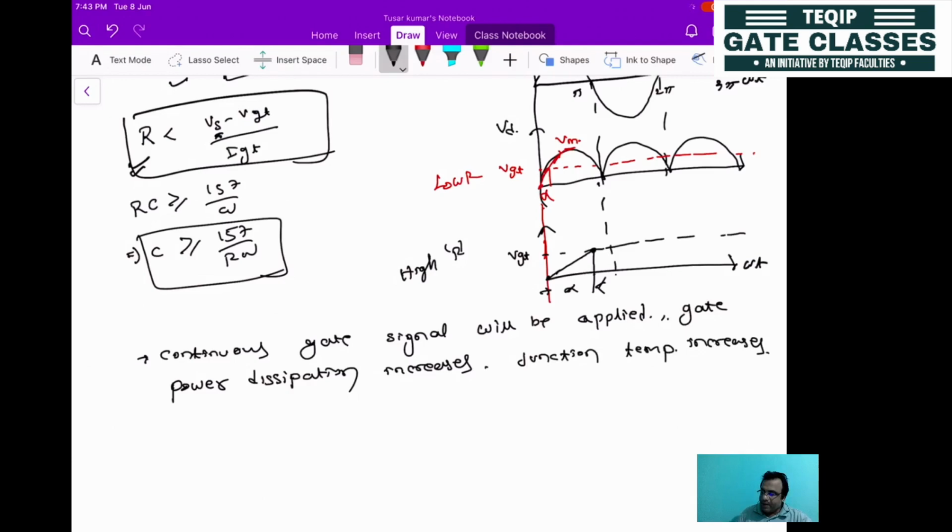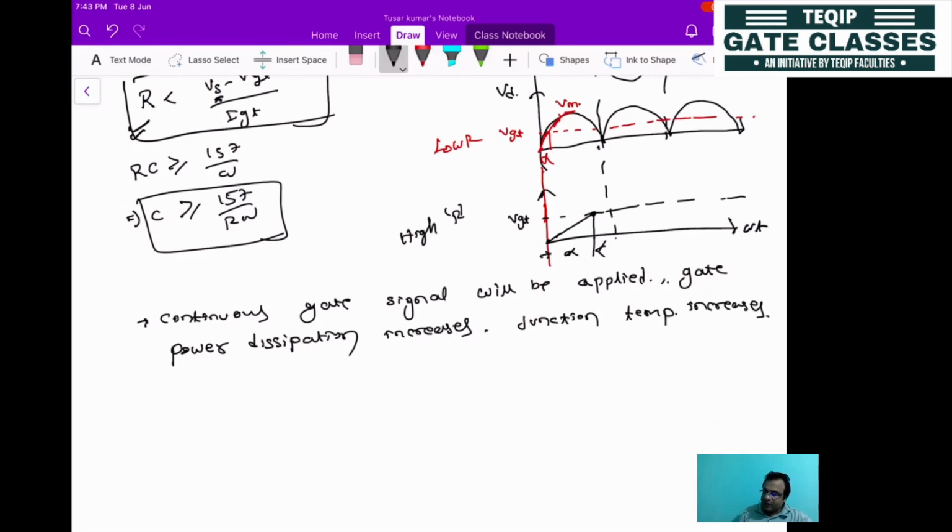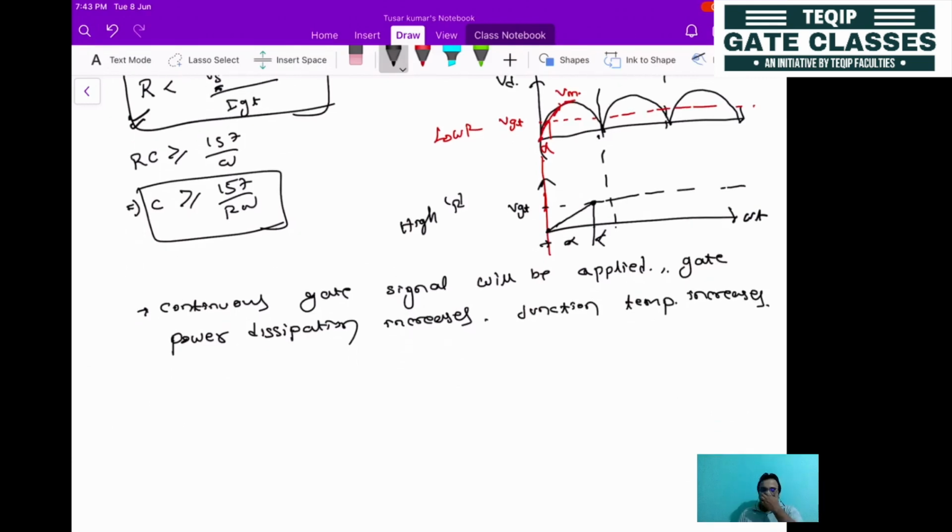So in order to avoid this method, we need to give one gate signal just to turn on the thyristor, and then after that you can remove the gate signal, because after the anode current reaches the latching current, you lose control over the thyristor. That's why a thyristor is called semi-controlled. You can control the on time, then after that you don't have any control. So now, from this, what is the conclusion?